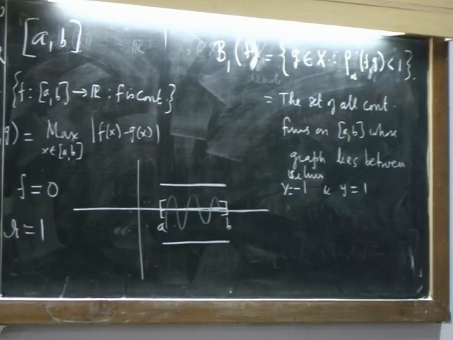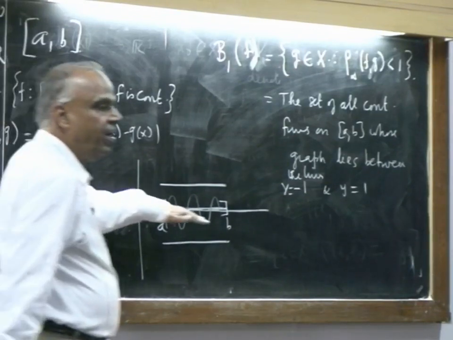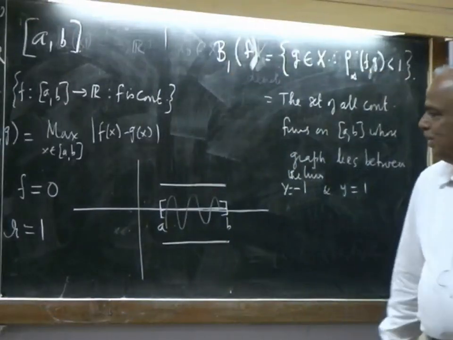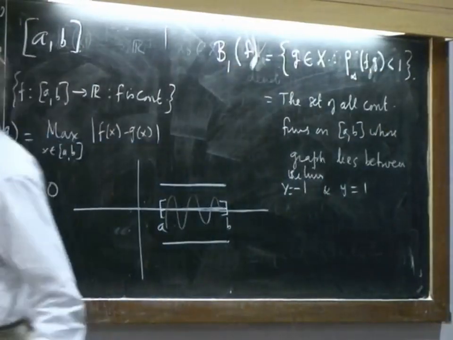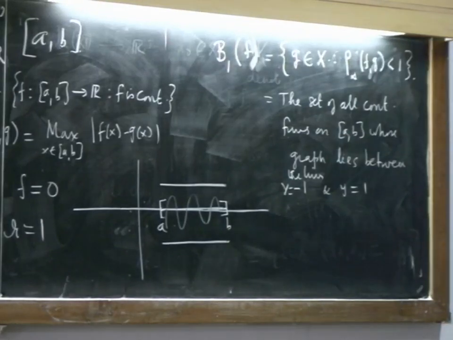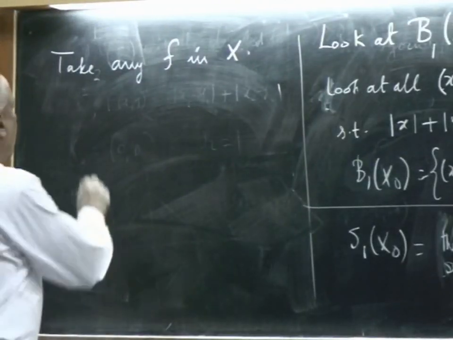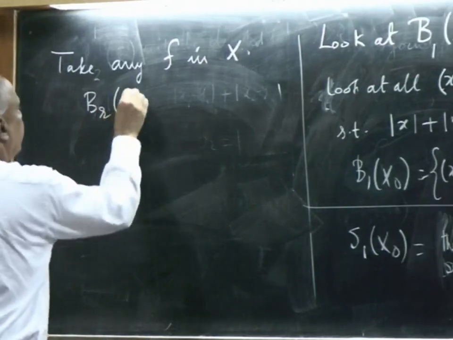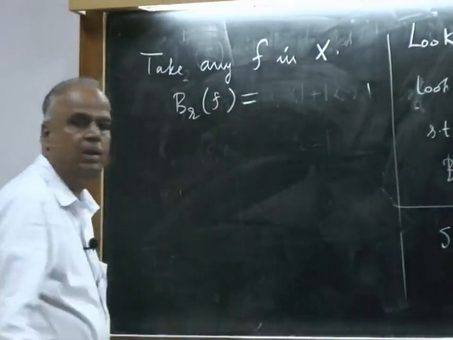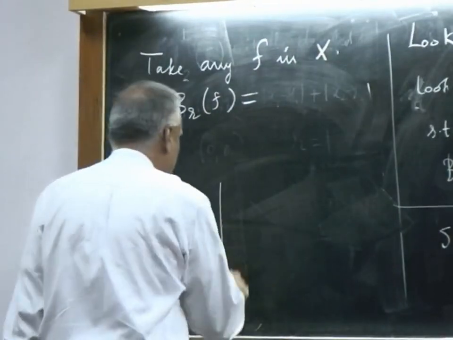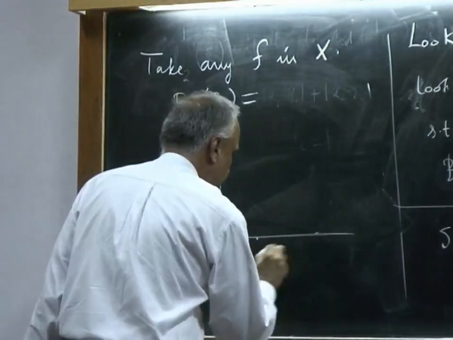Now, suppose instead of this f, I take a general f. So, let us now take any function f in X. And what is meant by the ball B(f, r)? So, let us take [a, b].